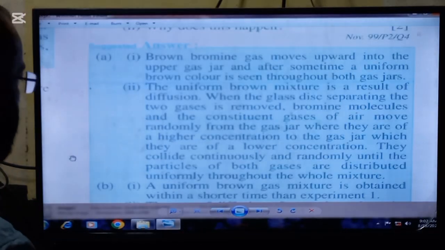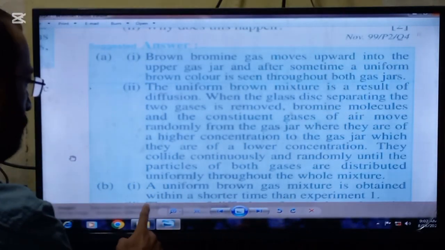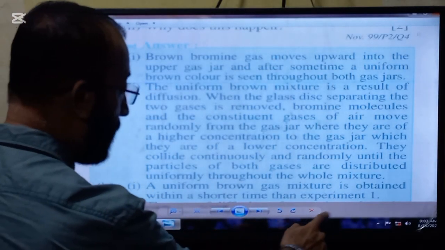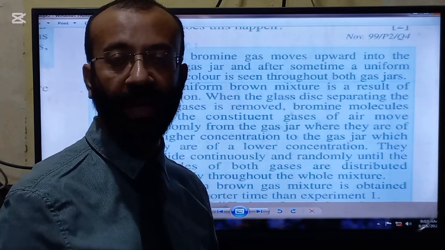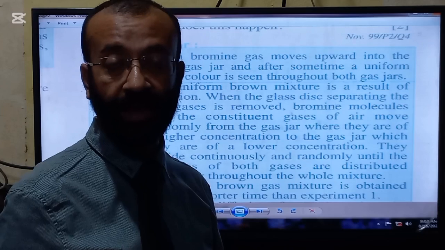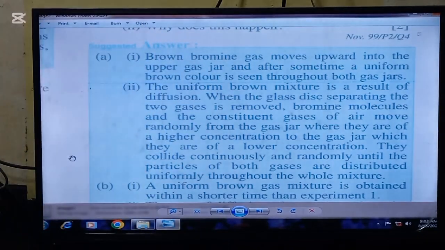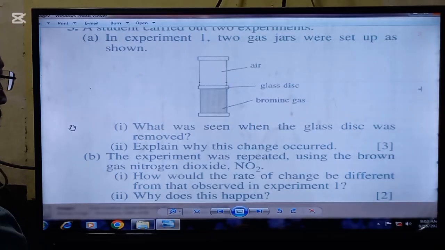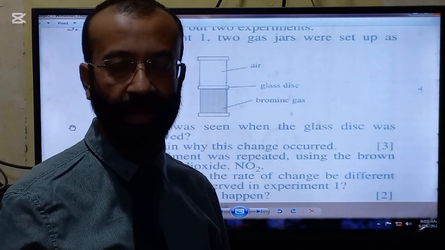So here is the answer. A uniform brown gas mixture is obtained within a shorter time than experiment 1, because the density of the nitrogen dioxide is much lesser than the density of the bromine gas. The statement of the second part is, why does this happen? So now you have to give the reason.